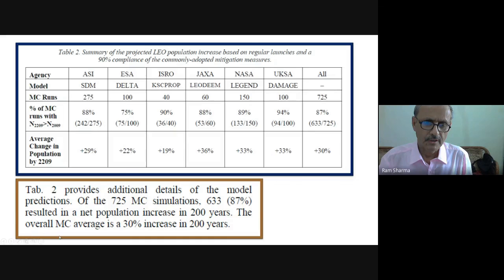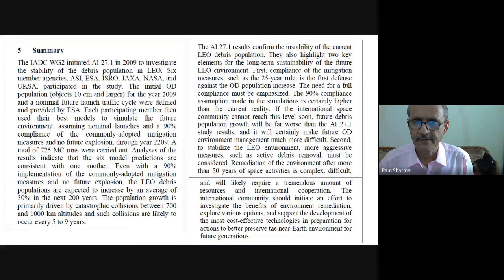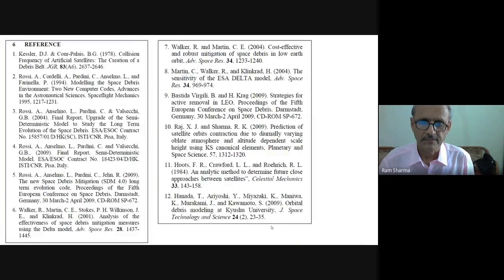The overall MC average is a 30% increase in 200 years. That is what it means. So this is the summary of whatever I told you, presented in this fashion. These are all the references, and our reference is here.